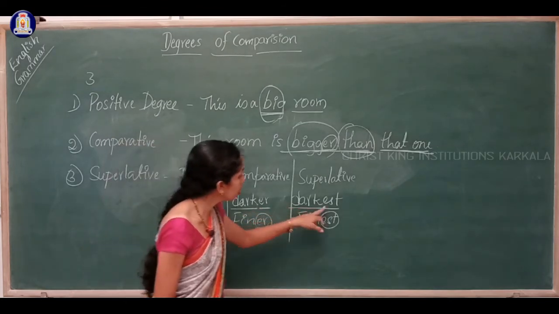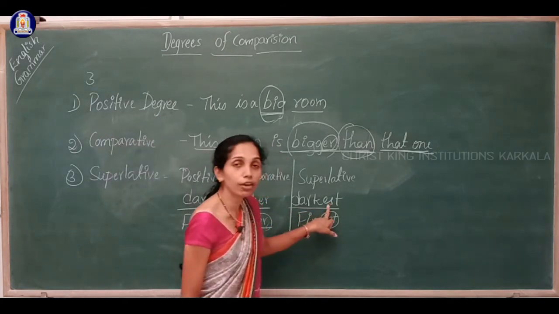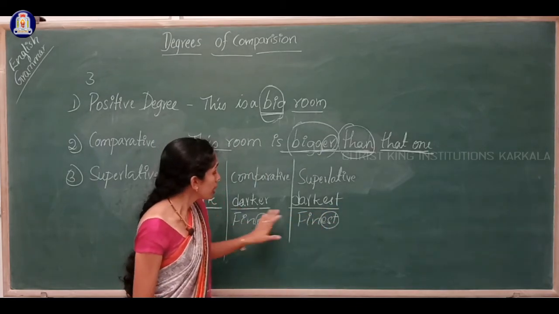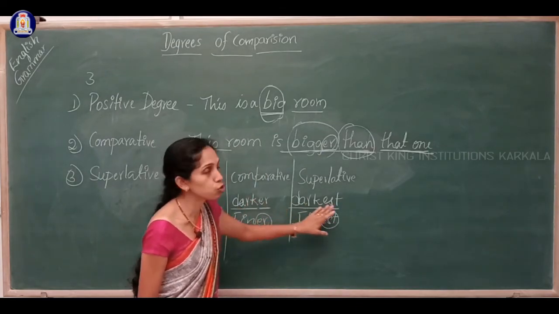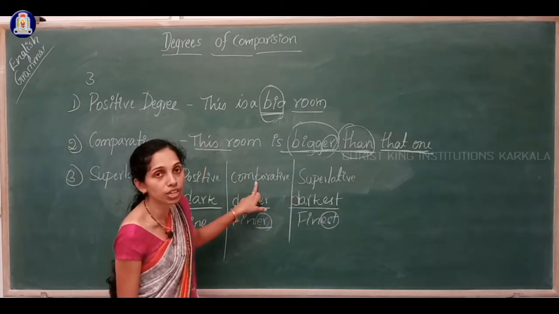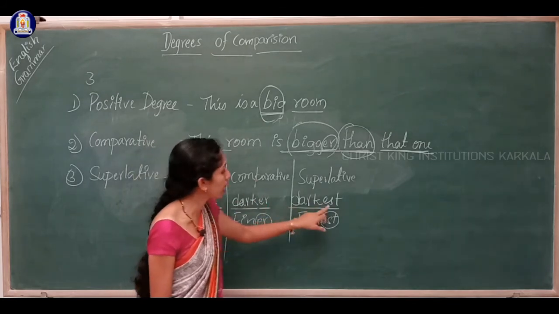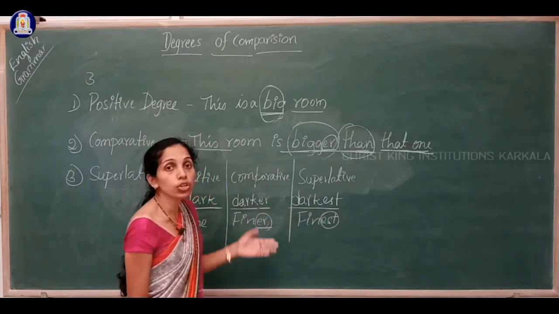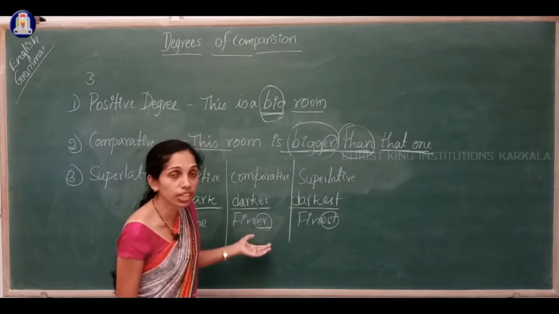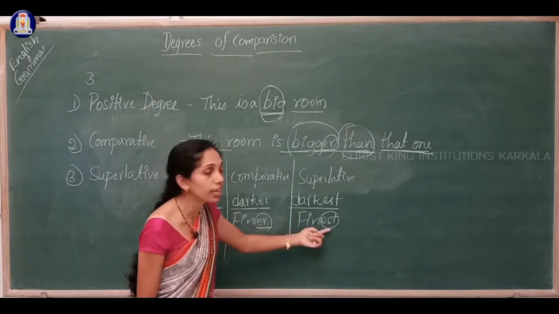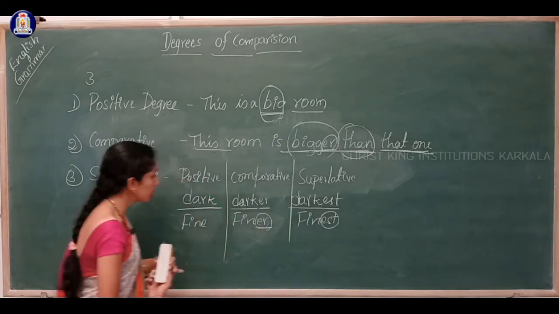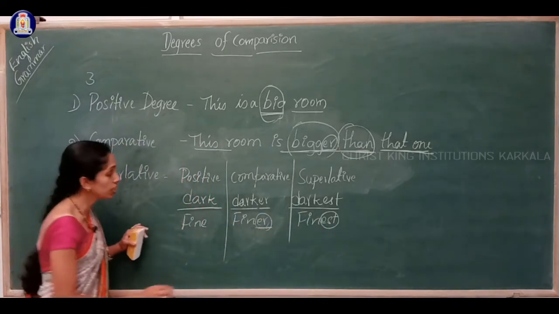So here also we have added EST as the affix, and in comparative degree and superlative degree we have added these affixes and named them comparative and superlative, right? So in all the adjectives they won't get these ER and EST affixes. Why? Because some are not used in this way.